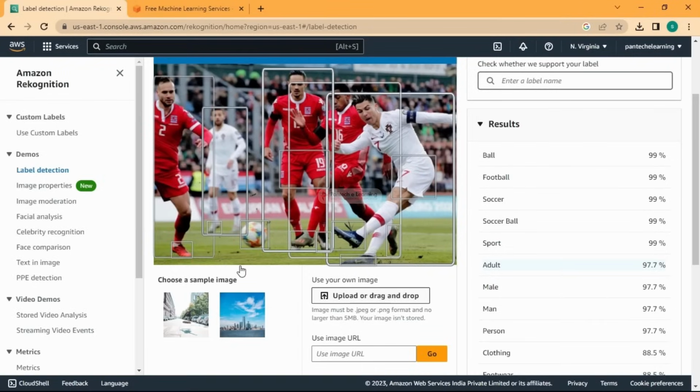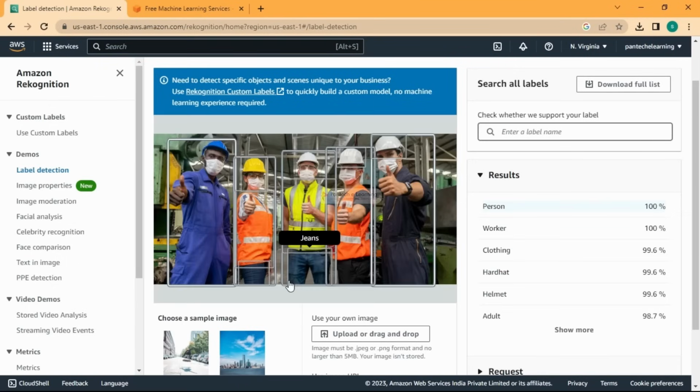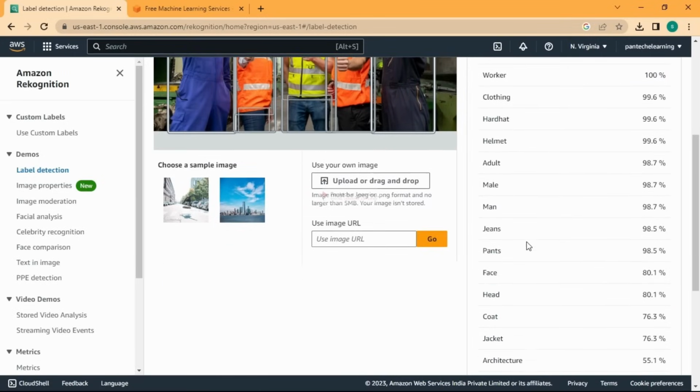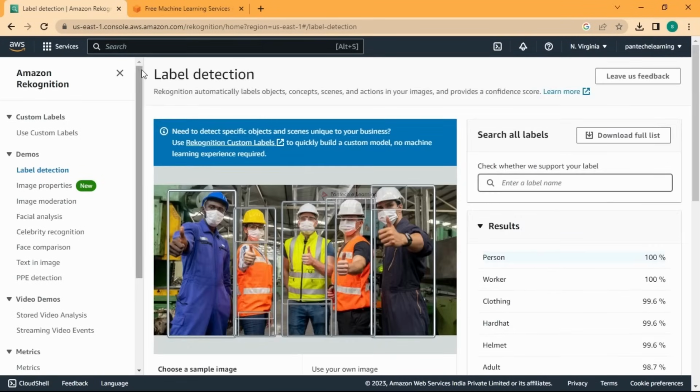We'll use this. Okay, jeans, jacket, helmet, man. Other than that, workers. So it's trying to get the scene. So that's how this thing works. So this is for label detection.